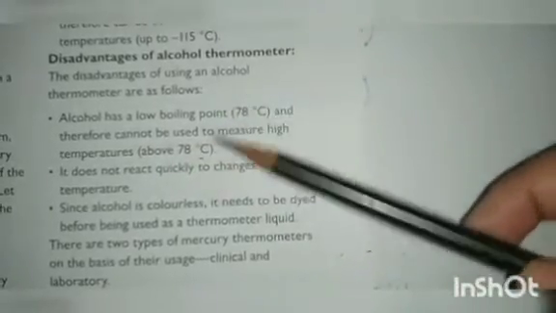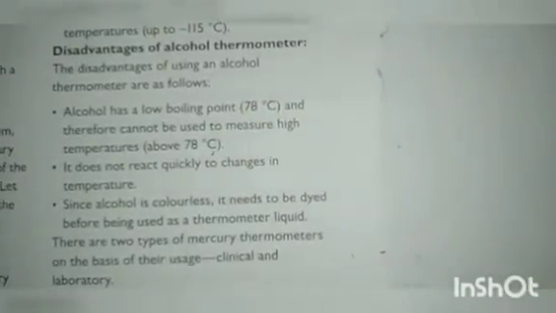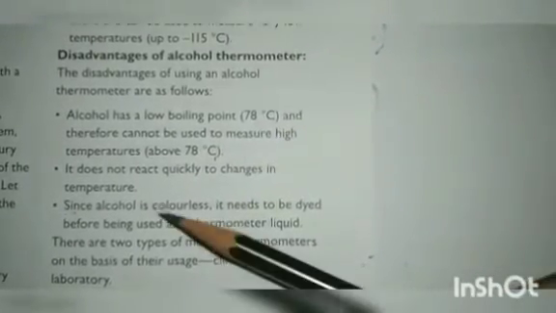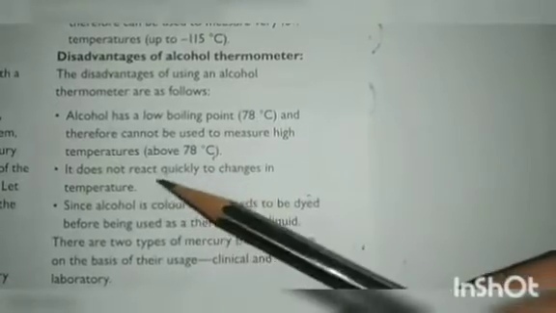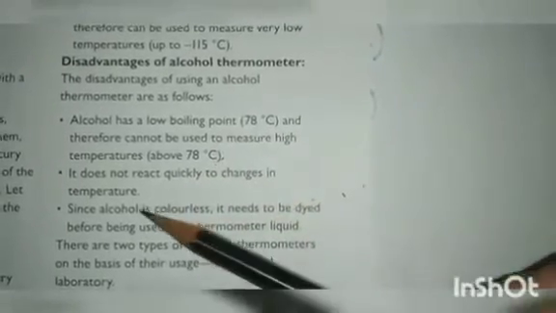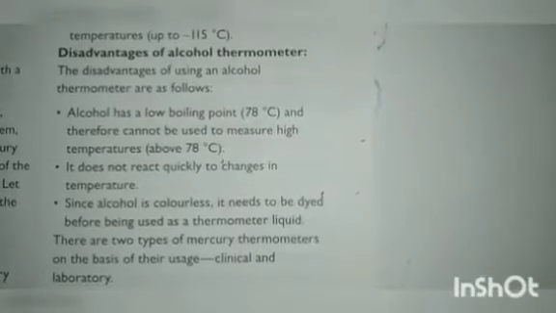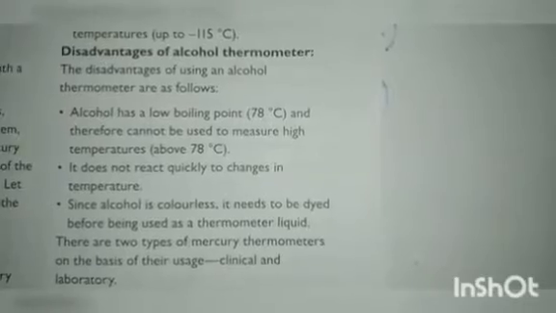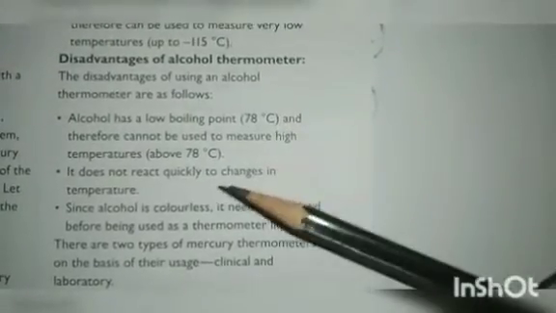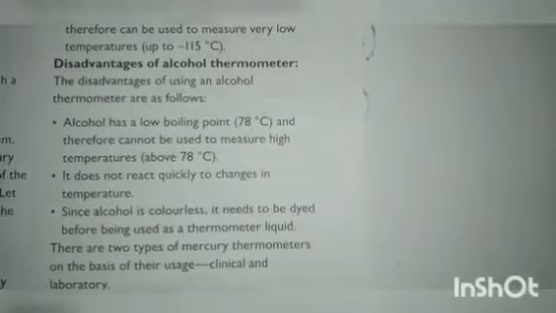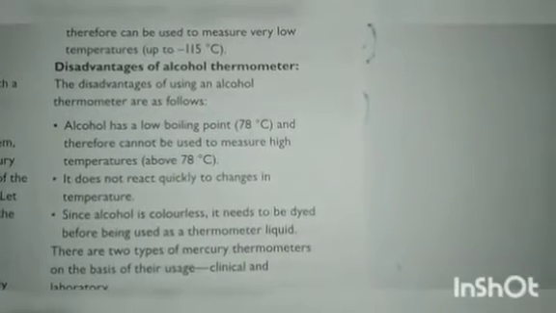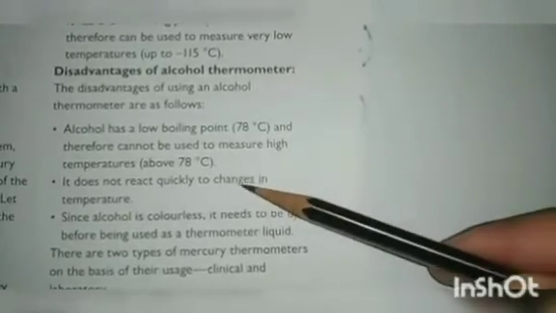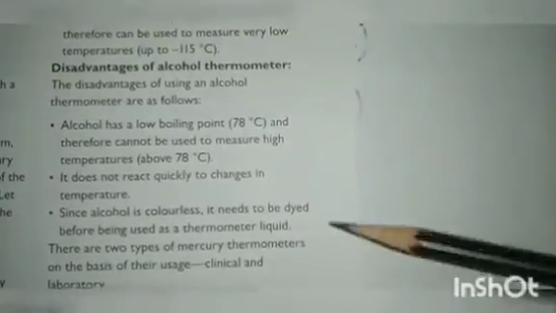So this thermometer is not used to measure high temperatures, and it does not react quickly to changes in temperature. The mercury thermometer is very fast, it will quickly measure the values, but the alcohol thermometer will not react quickly, so it will not give the temperature readings very fast. It is a bit late compared to the mercury thermometer.